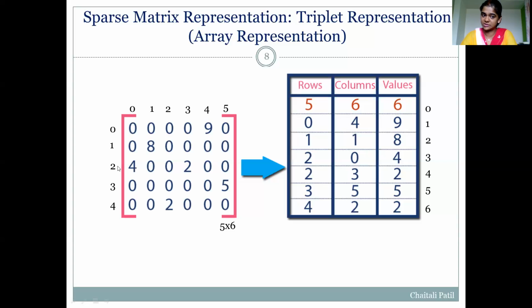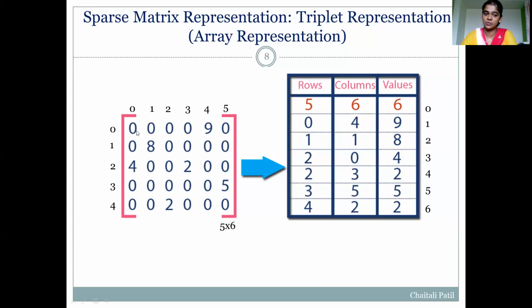Next, row number 2 has 2 non-zero elements. If there are more than one non-zero elements, which element to be considered first? We'll start from column position 0. So from column position 0 and row position 2, there is one non-zero element 4.